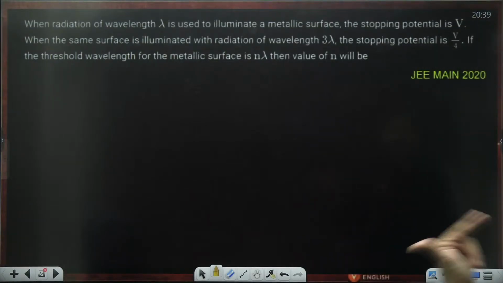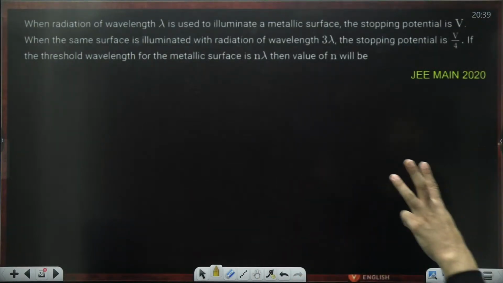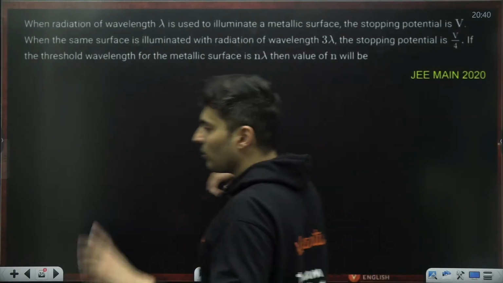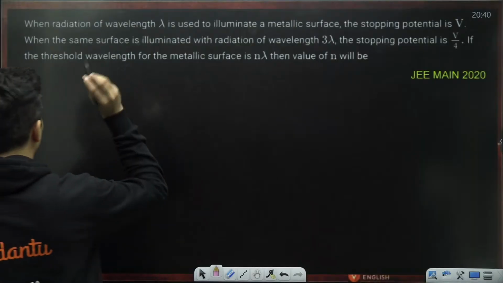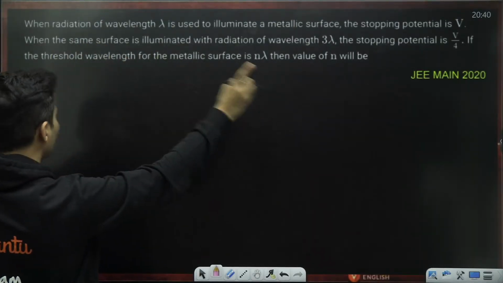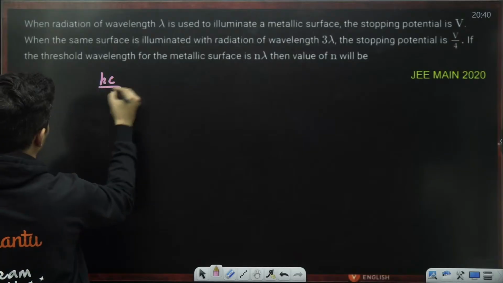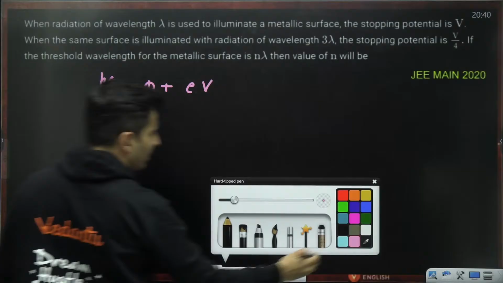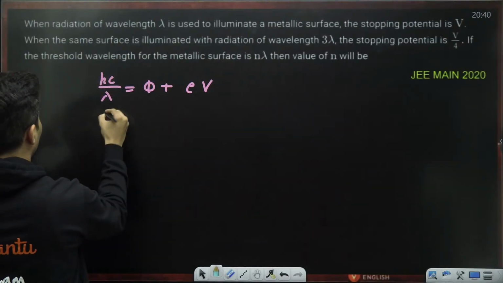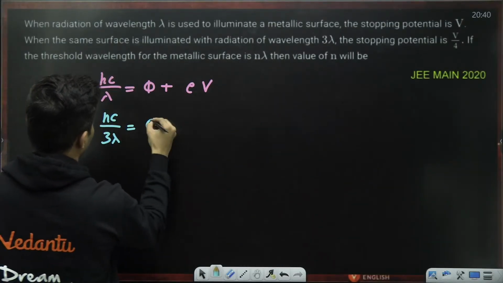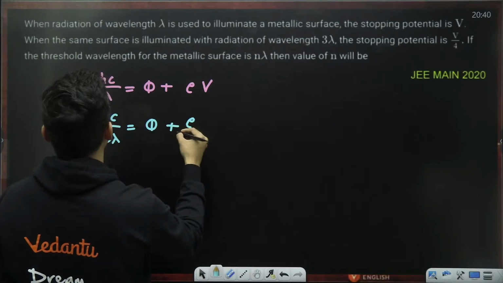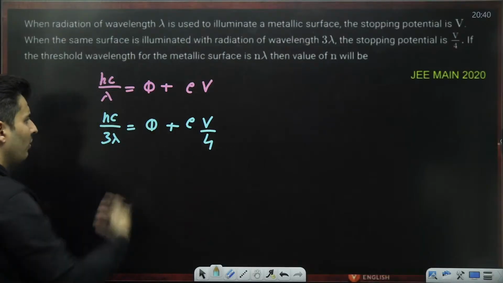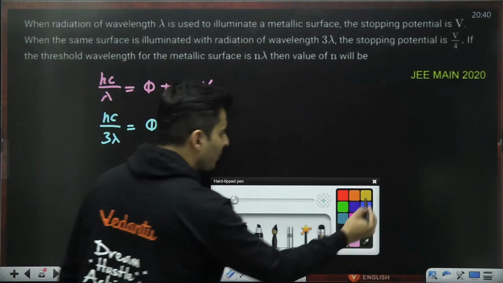Radiation, voltage V. Same surface, 3 lambda, stopping voltage V by 4. Can you not see now? Again, similar model. Two times you have to use the photoelectric equation. So stopping voltage is V when wavelength is lambda, so hc by lambda is phi plus eV. Next time, it is hc by 3 lambda, and this is phi, and the stopping voltage is V by 4. This type of question we have solved so many times again and again. You know what to do.